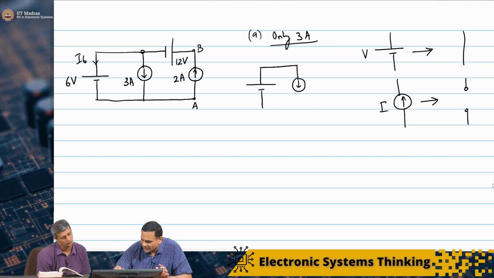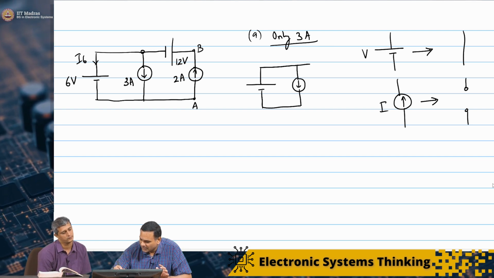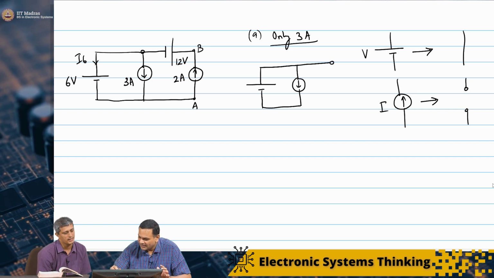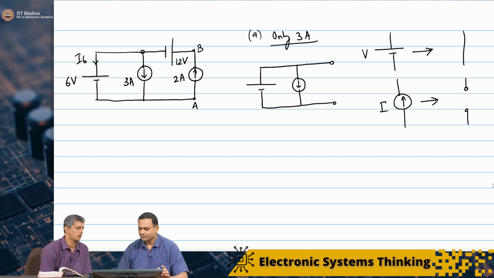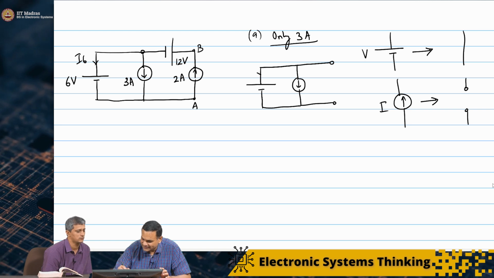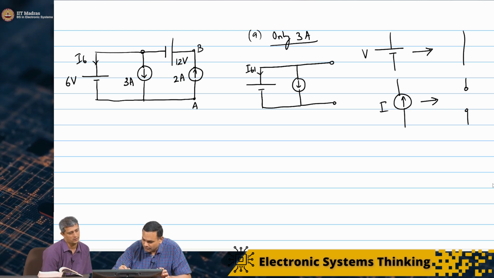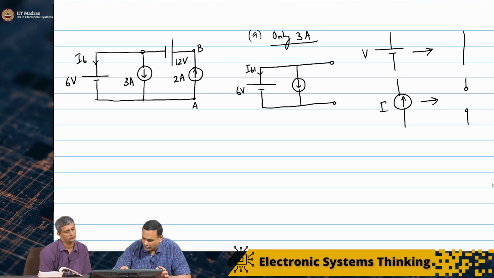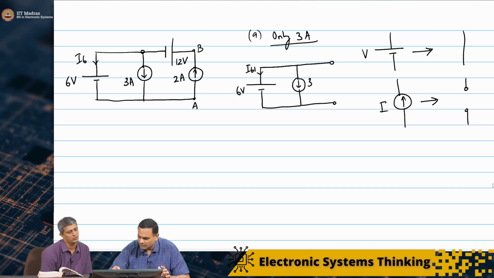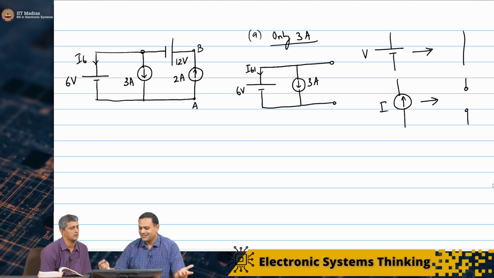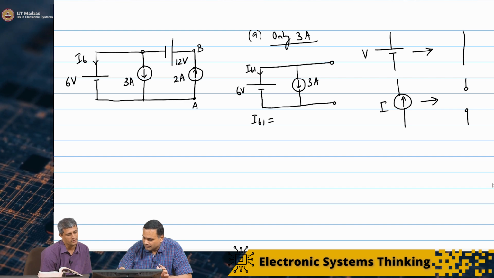So you have this 3 ampere source. But you will have a short circuit here and then an open circuit here. And this is I61, and this is 6 volts. So this is a 3 ampere current source. This tells us that I61 is minus 3 amps.